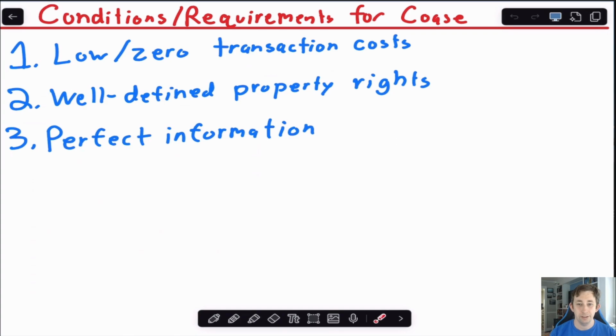The other thing that we need to have is perfect information. Both Bill and Tri-Sig need to fully understand the value that each party has going in so that we can get to the efficient outcome.